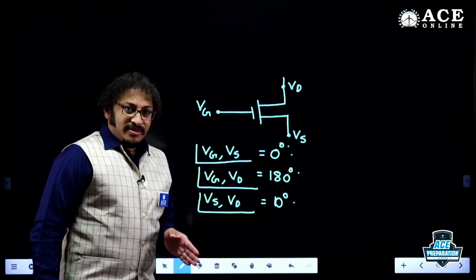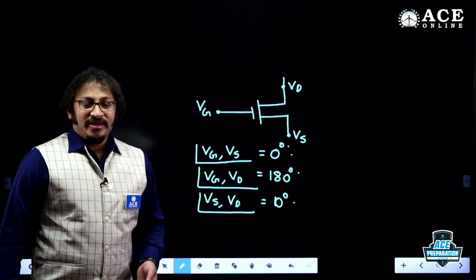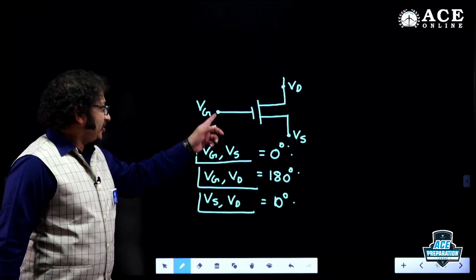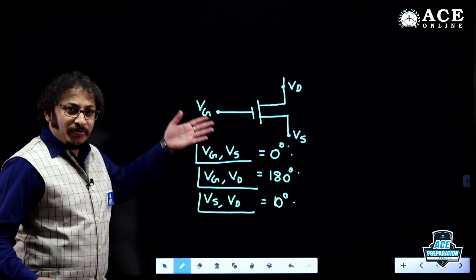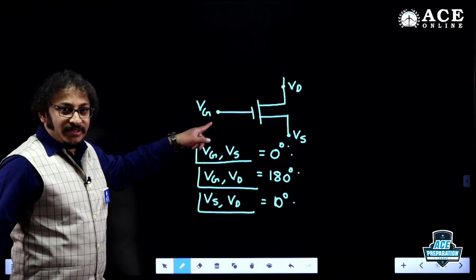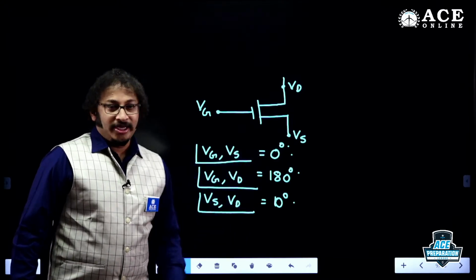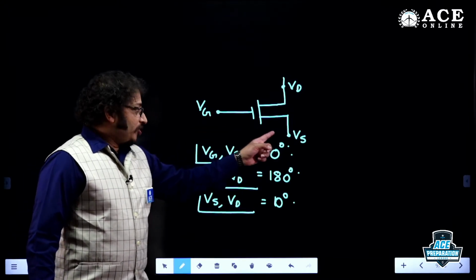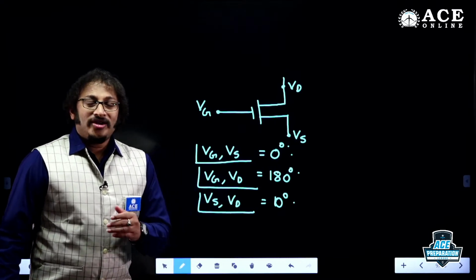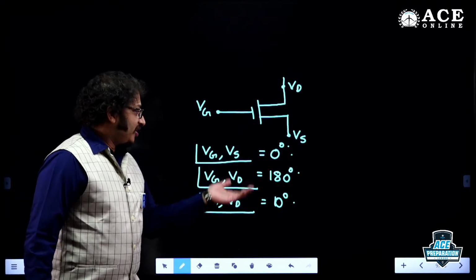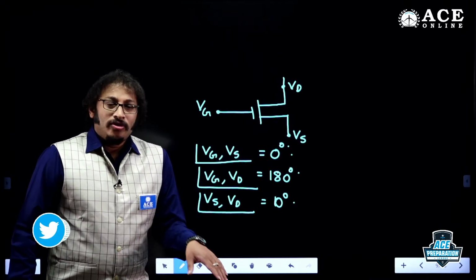This is what we study in our analog circuits. We discussed a lot in the class. Assume VG is the input and Vs is the output. Then it is like a common drain system. Input is given to the gate, output is taken across the source, hence it is like a common drain system. For common drain, yes, phase angle is 0, because it is like a source follower.